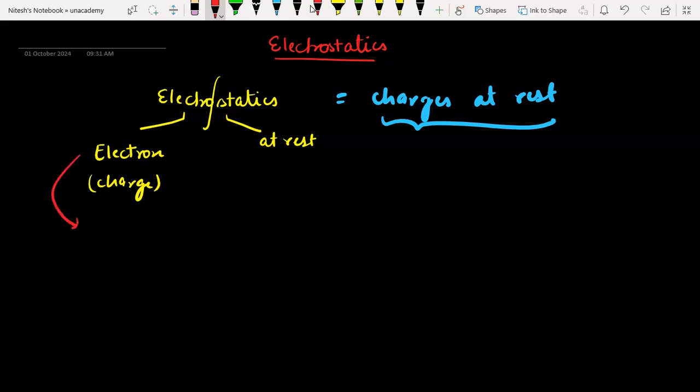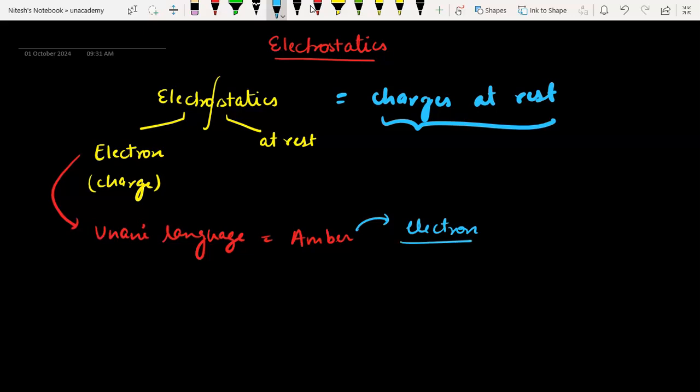Now moving on, where does this word electron come from? In the Unani language, there is a word, amber. If you convert this word into English, it is termed as electron, right?